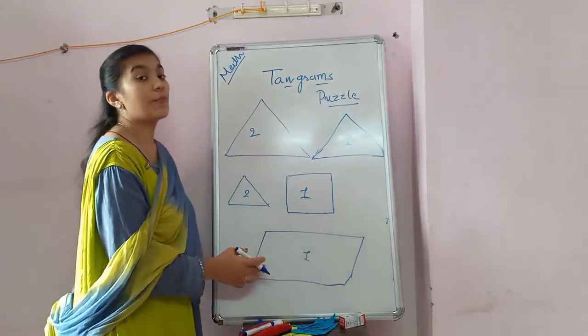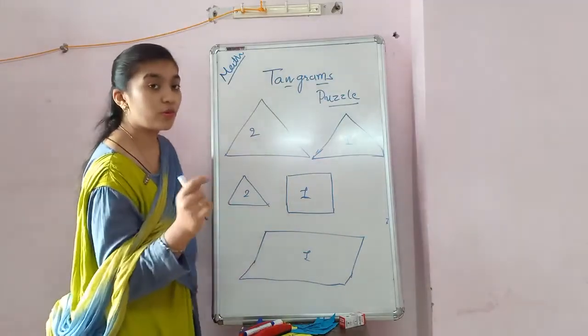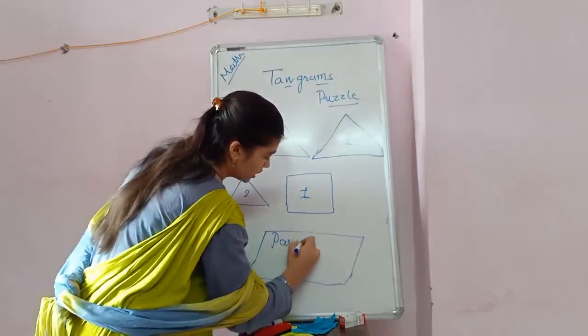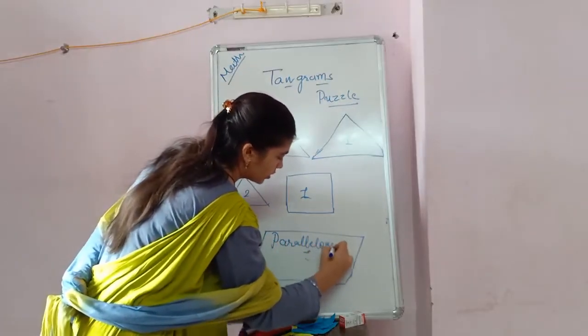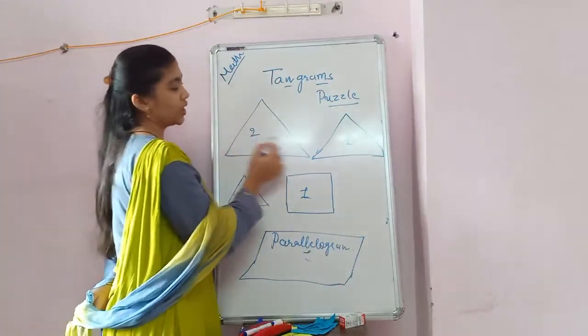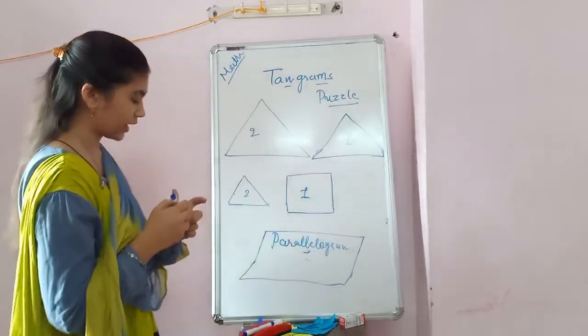This is called the parallelogram. You have to pronounce it: parallelogram. Okay, square, two small triangles, two large triangles and one medium triangle.